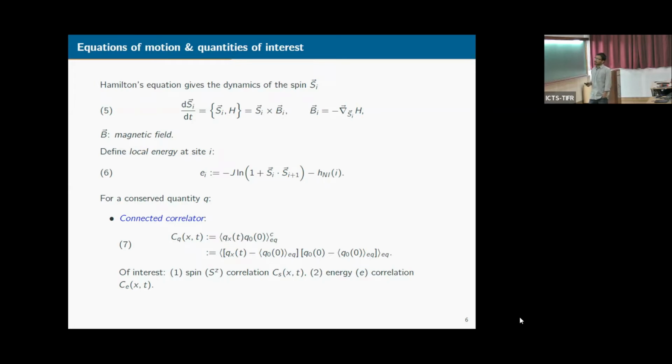Then we'll also define something called local energy, which is given in equation 6. Now, for a conserved quantity, which you expect in these isotropic systems at least, and also in the other cases I mentioned, we will compute this quantity called the connected correlator, which we define here. We will be interested in the spin correlation, S^z correlation, and also this energy correlation.